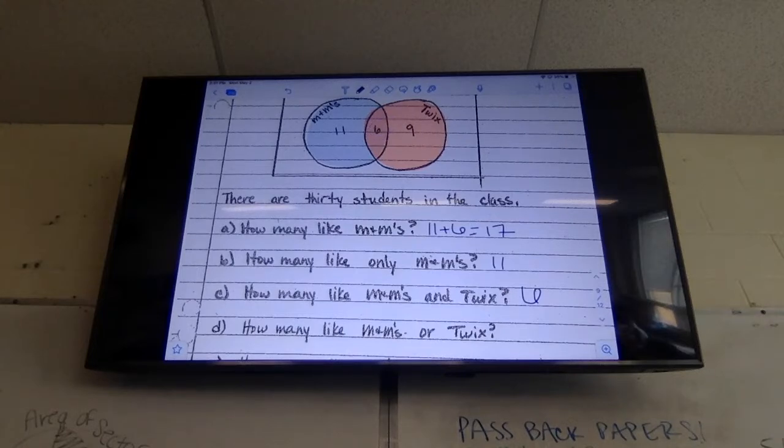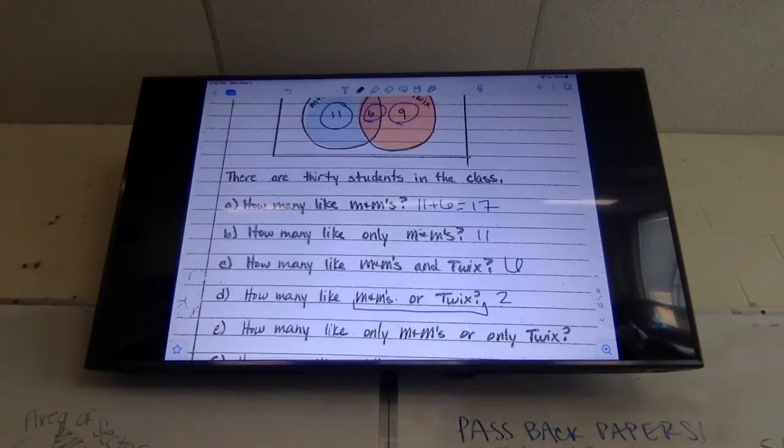What about how many like M&Ms or Twix? Where'd you get that? I love that thought process, but 24? I don't think I've heard it yet. It's 26. Why is it 26, Ava? Oh, you add everything. We have to add the M&Ms, the both, and the Twix. So if I like M&Ms or Twix, it only equals 26.